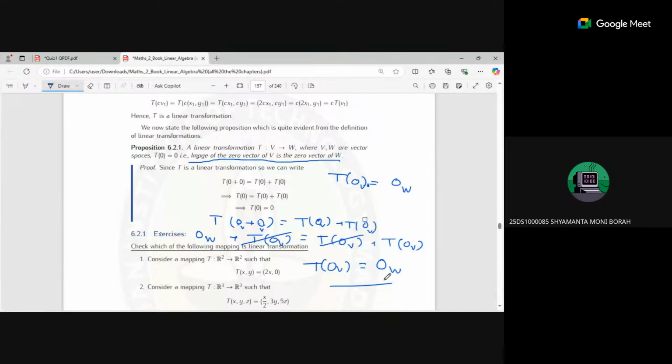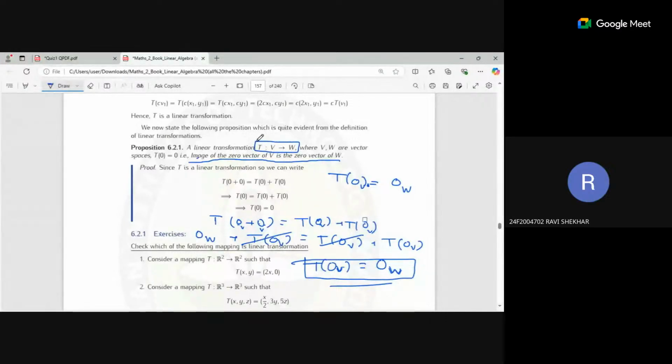This is a proposition. This is just the addition law which we are looking into with respect to the zero vector, but we have never said that zero maps to zero. This is a derivation. You can see that the zero vector of V is mapped with the zero vector of W for all linear transformations.